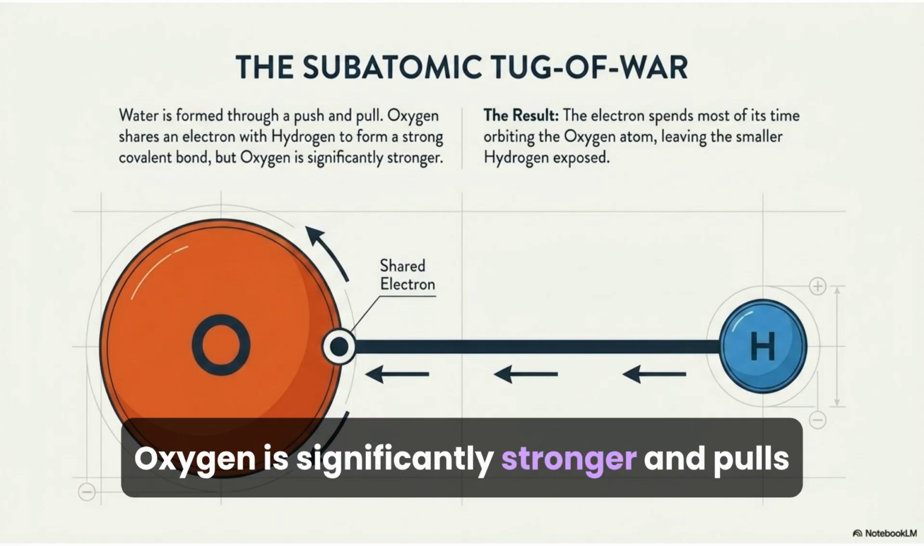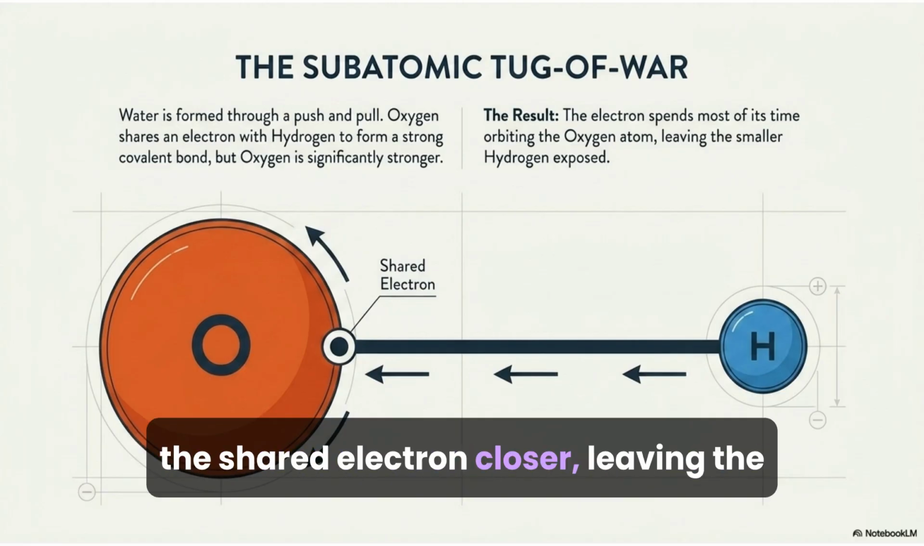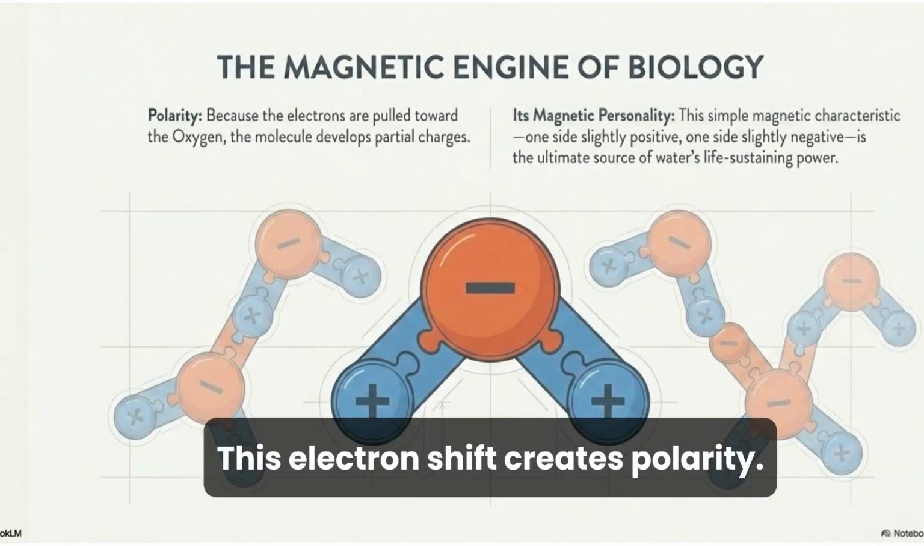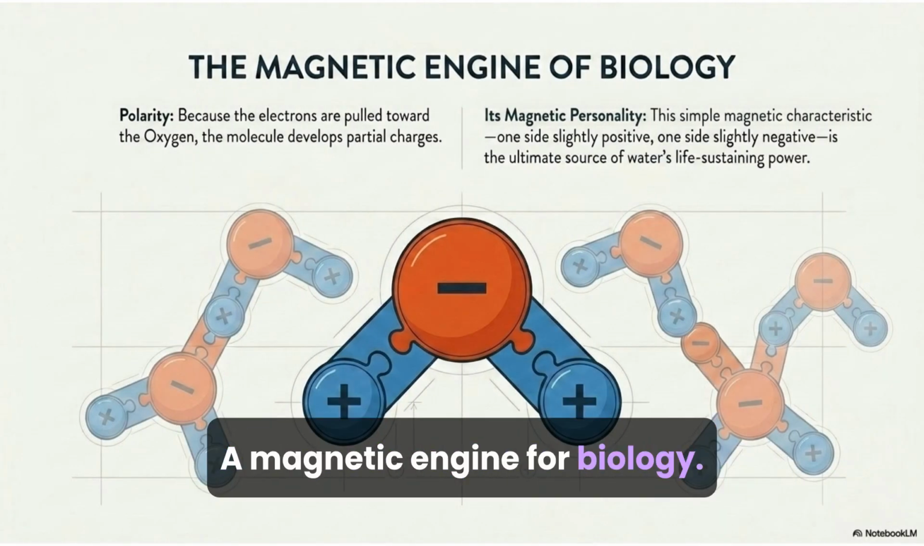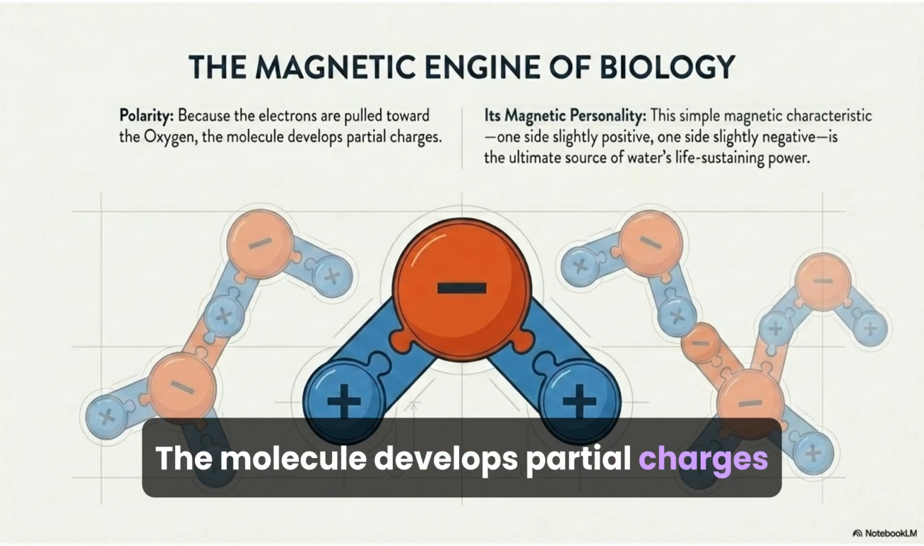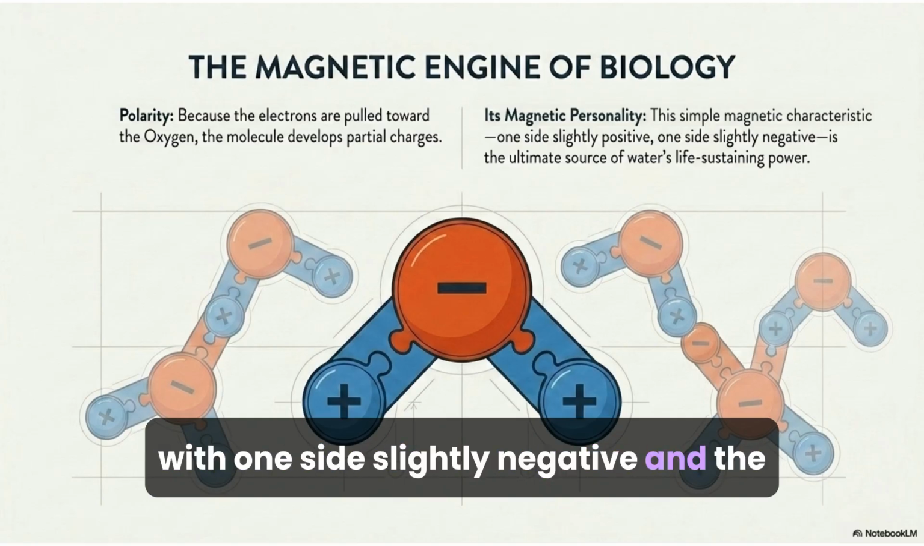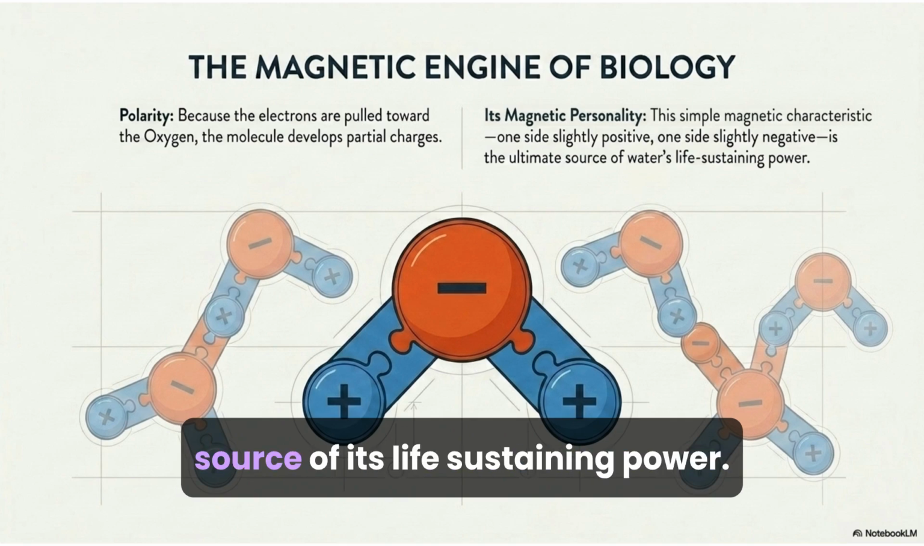Oxygen is significantly stronger and pulls the shared electron closer, leaving the smaller hydrogen exposed. This electron shift creates polarity, a magnetic engine for biology. The molecule develops partial charges, with one side slightly negative and the other slightly positive, forming the source of its life-sustaining power.